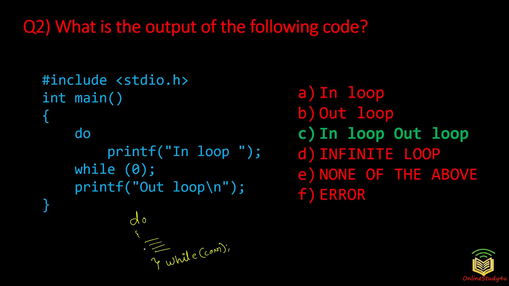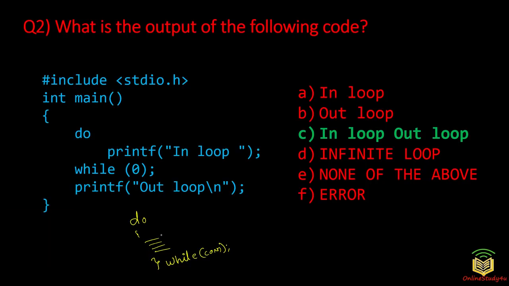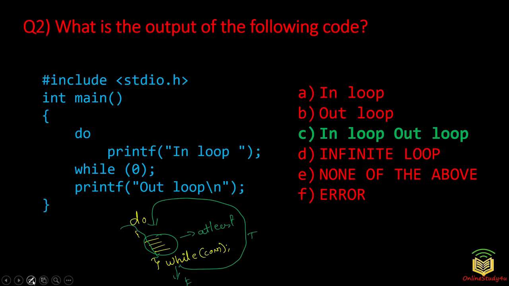Now in the do while loop, these statements will be executed at least once. That is the speciality of this do while. First it will come to do, first it will execute all these statements, then it will go to condition checking. After condition checking, it will come back if the condition is true, else if it is false, it will go down. Okay, that is the do while loop. That is how it works. So now here, see do, this is the only statement that is depending upon this do. So we have the while here. So do printf in loop. So in your computer screen, first in loop will be printed.